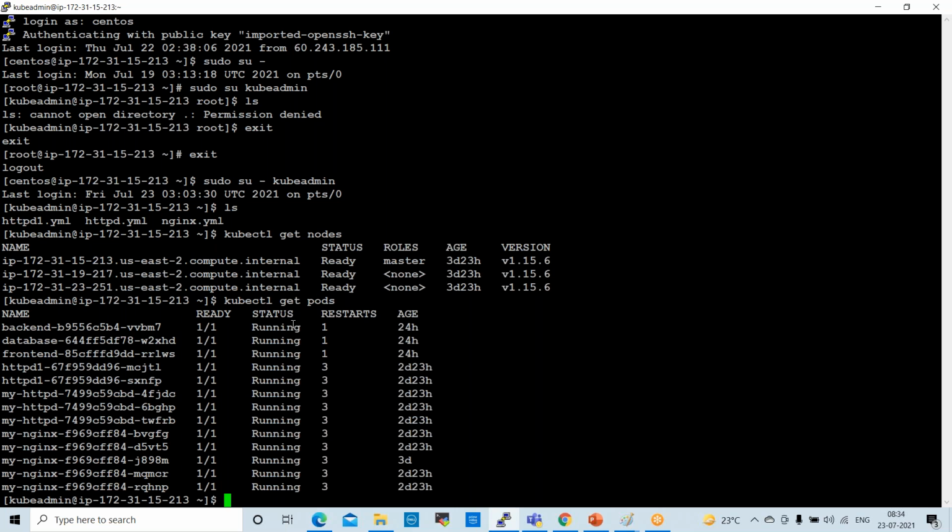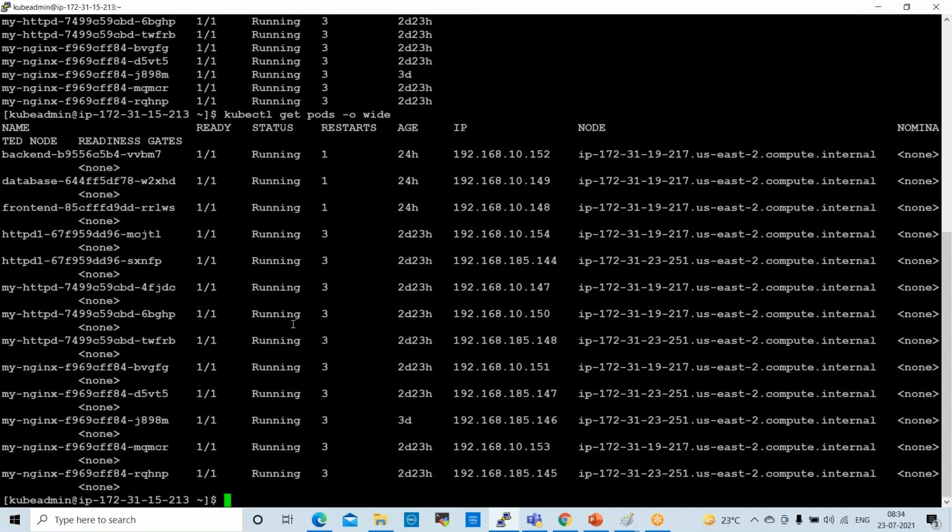Now I want to check the pod information, full information. If you want to check the full information of the pods, we can use the command kubectl get pods -o wide. So this is the full information about pods, the pod IPs. Whatever information is there, we can check like this, right?